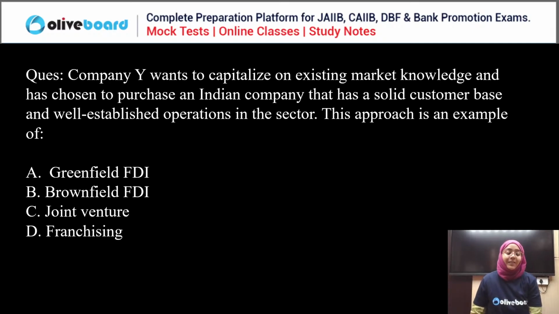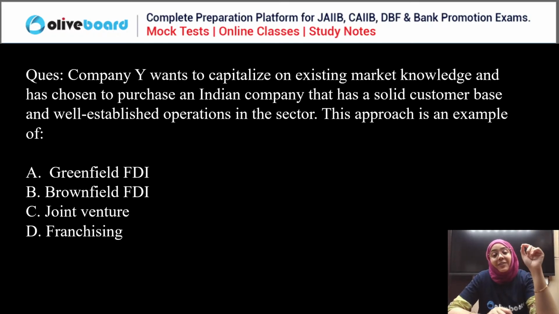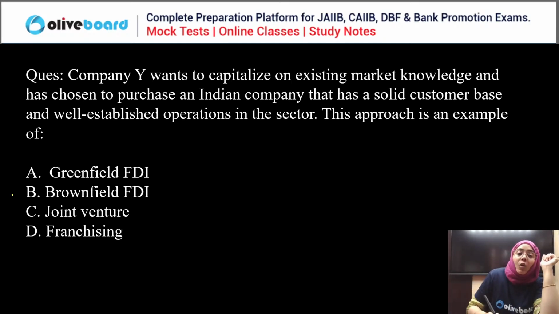Tarun is saying B is the correct answer. So this operation is an example of what? Yes, this operation is an example of brownfield foreign direct investment.